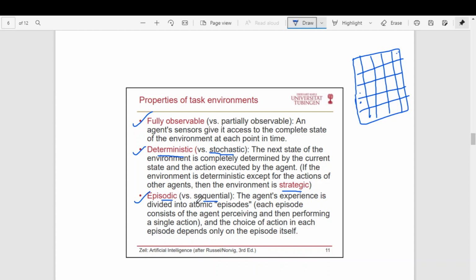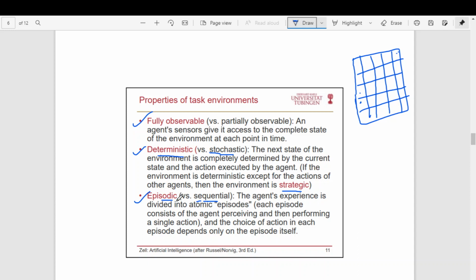But if the environment depends on the previous set of actions the agent has taken, then that is called a sequential environment. For example, chess is a sequential environment because which coin you are going to move next also depends on some of your previous moves. The robot picking up the faulty cricket balls is an example of an episodic environment because each cricket ball is different.